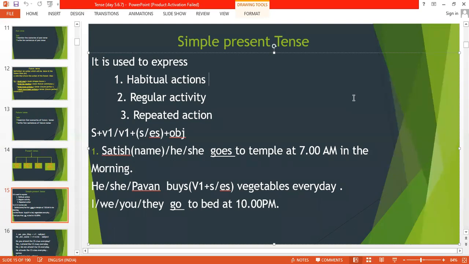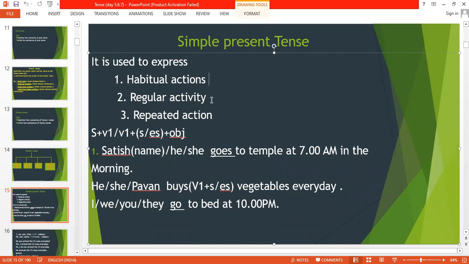All those habitual actions come under simple present tense, and simple present tense is nothing but whatever we do on a regular basis, on a daily basis, or on a regular interval. In the same way, regular activities come under simple present tense.